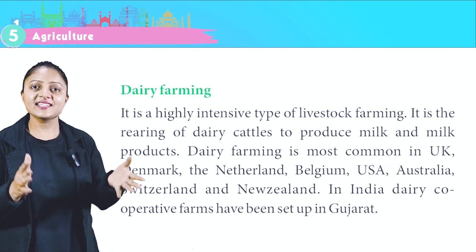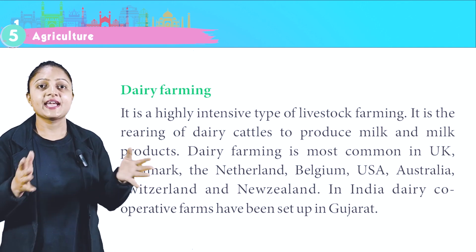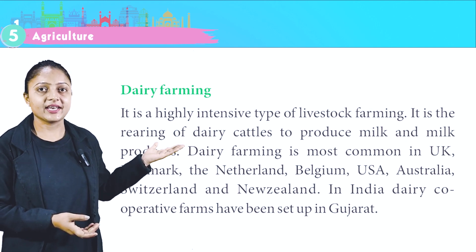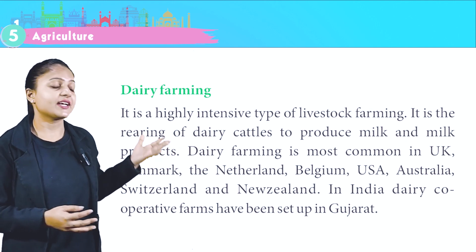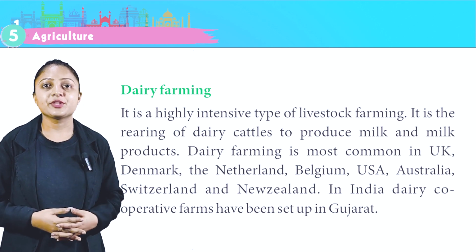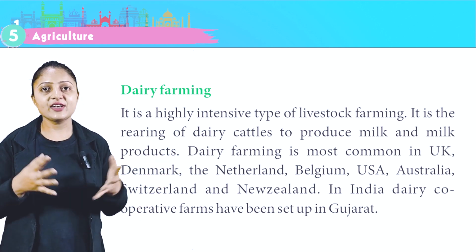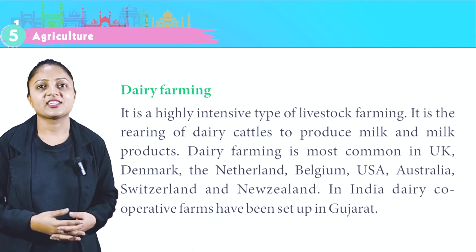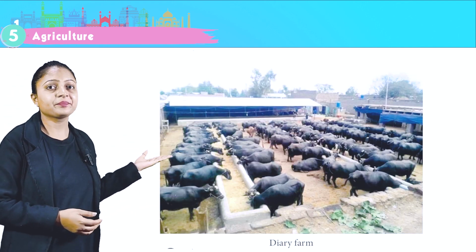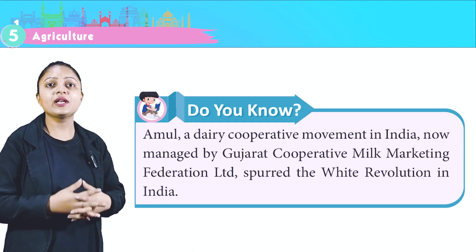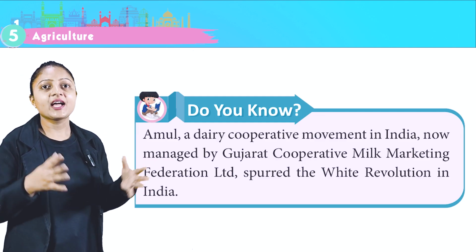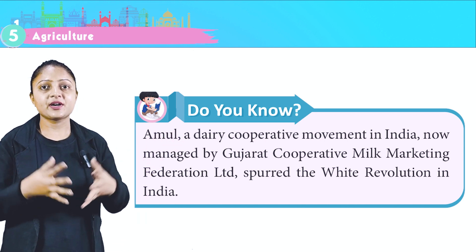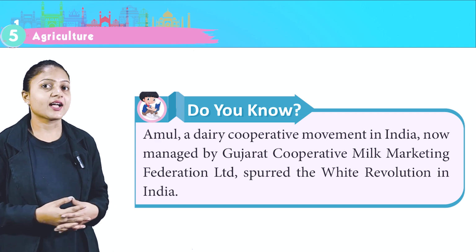Dairy farming. It is highly intensive type of livestock farming. It is the rearing of dairy cattle to produce milk and milk products. Dairy farming is most common in UK, Denmark, the Netherlands, Belgium, USA, Australia, Switzerland and New Zealand. In India, dairy cooperative farms have been set up in Gujarat. This is the image of dairy farm. Do you know Amul, a dairy cooperative movement in India now managed by Gujarat Cooperative Milk Marketing Federation Limited, spurred the White Revolution in India.